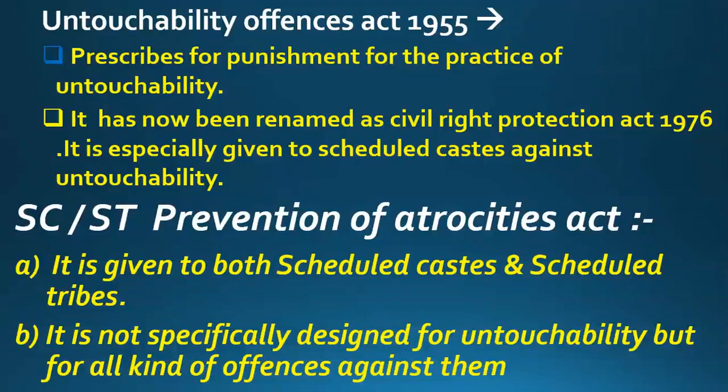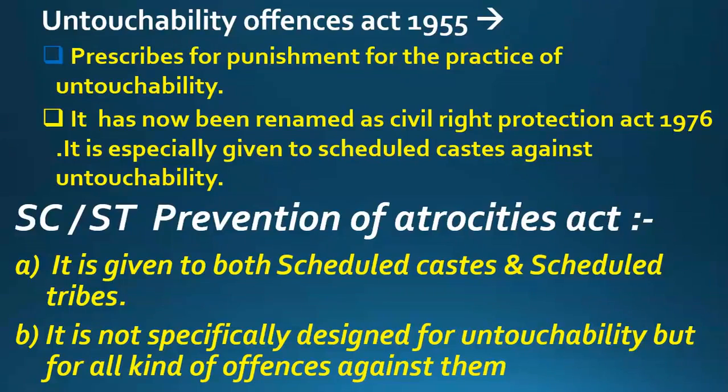So what this law says is, if any person living inside the territory of India is doing untouchable behavior with any person, then that person will be punished. Who will be punished? Who is practicing untouchability. So the court of law will give him a good amount of punishment.